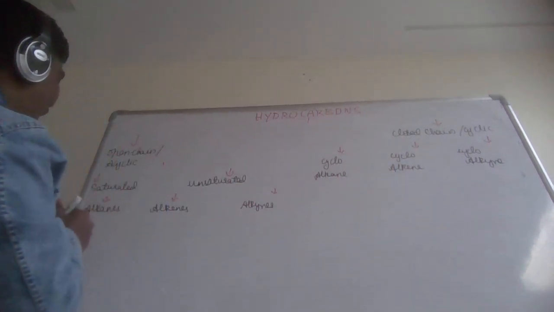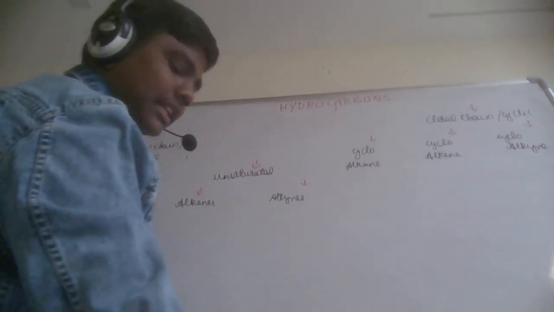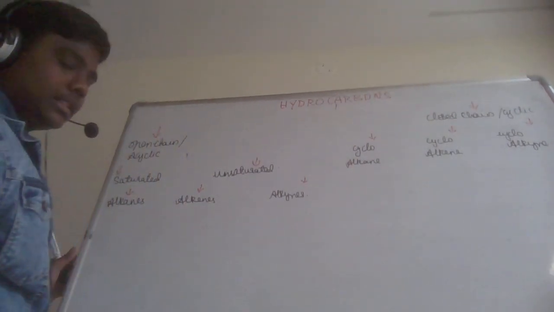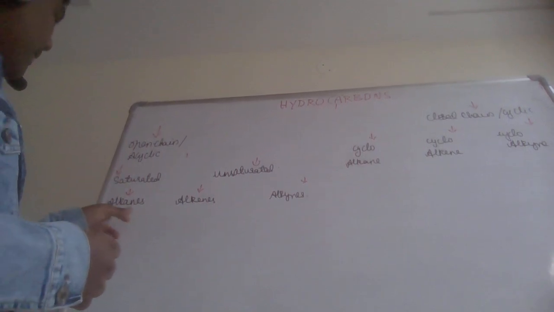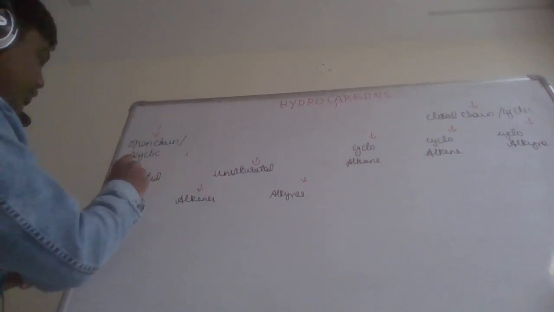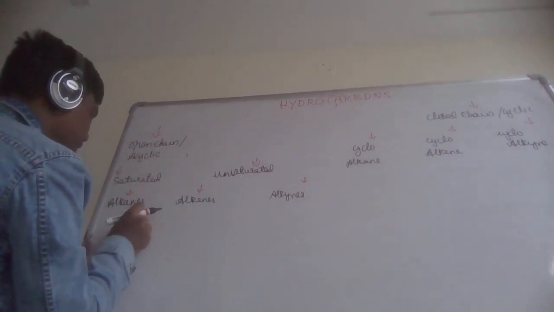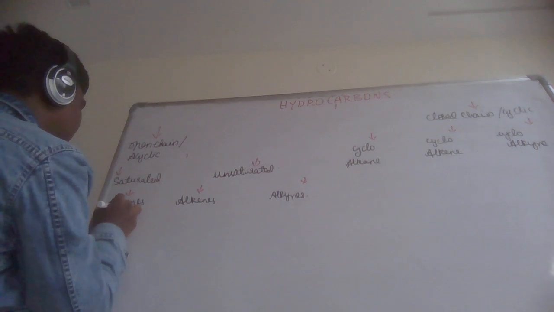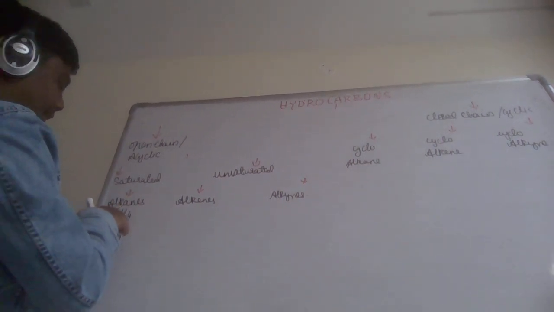Now alkanes, let us study a bit about alkanes. These alkanes are saturated. Let me say CH4. It's a hydrocarbon having only carbon and hydrogen.